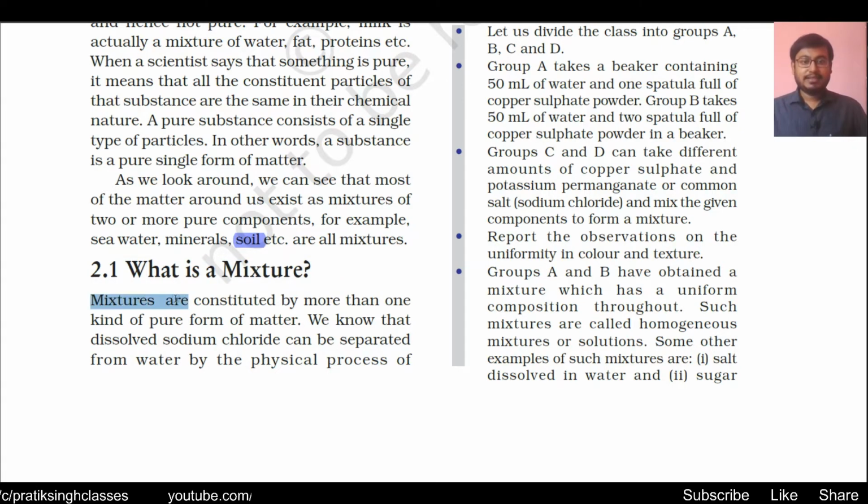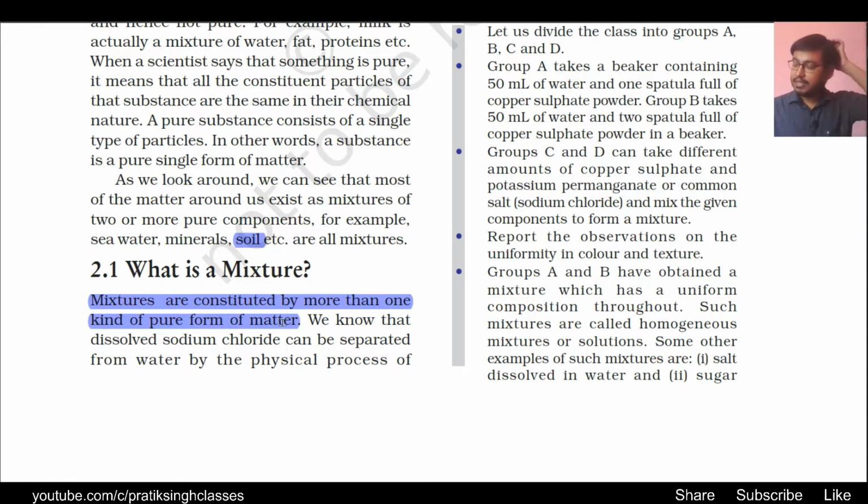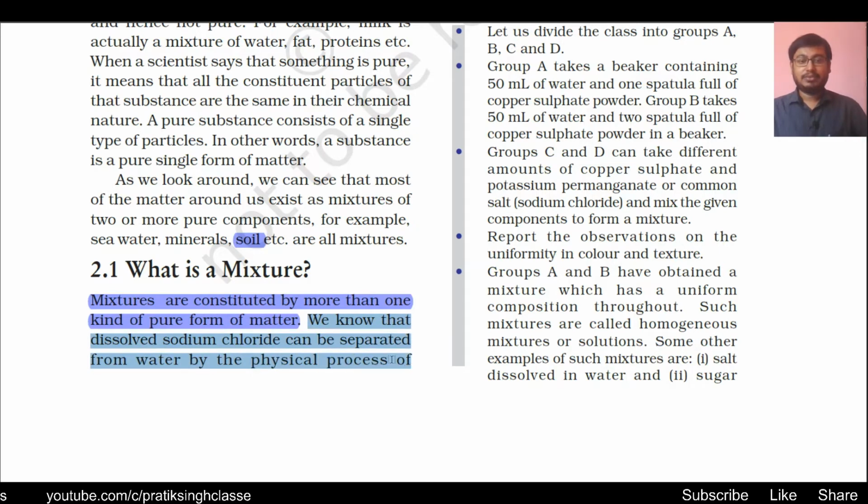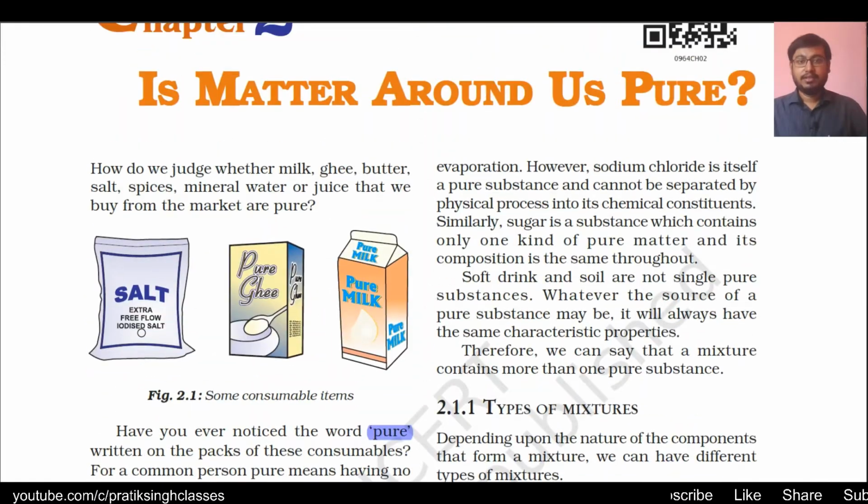Mixtures are constituted by more than one kind of pure form of matter. It is the scientific definition that a mixture is constituted of more than one kind of pure form of matter. We know that dissolved sodium chloride can be separated from water by the physical process of evaporation.